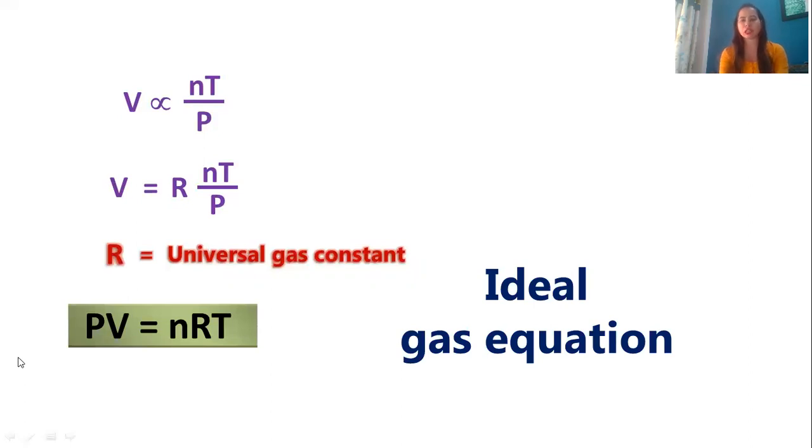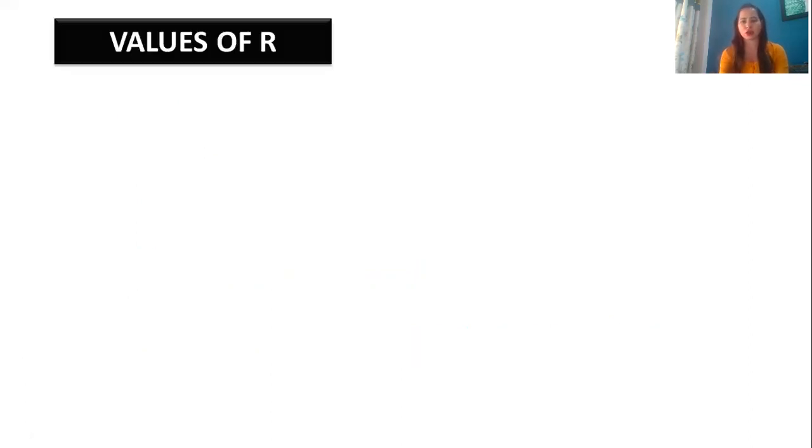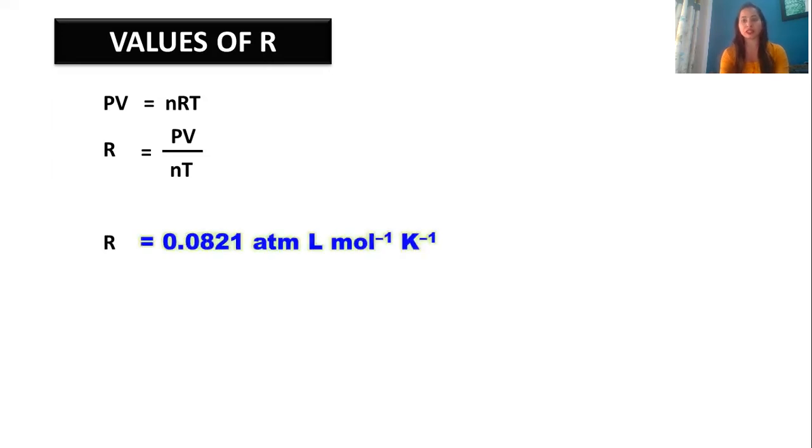As you can see, R is your universal gas constant. We can say R is equal to PV upon nT. Now, depending upon the values that you substitute, like if I substitute pressure in Pascal and volume in meter cube, or if I substitute pressure in atm and volume in dm cube, that is liter, the values that I get for R will be different. So what we need to do is just remember the values of R with their units.